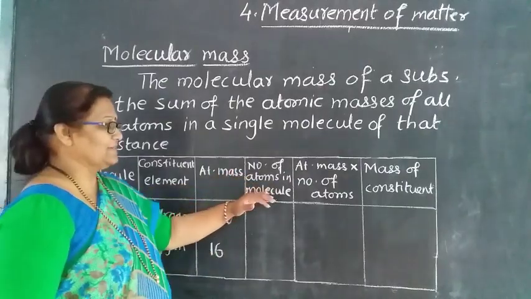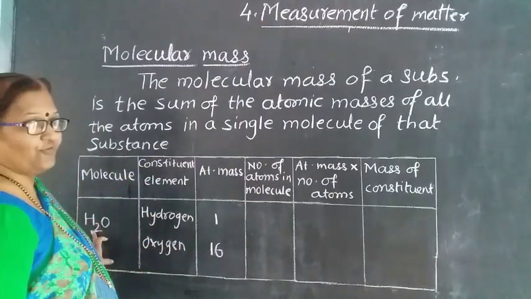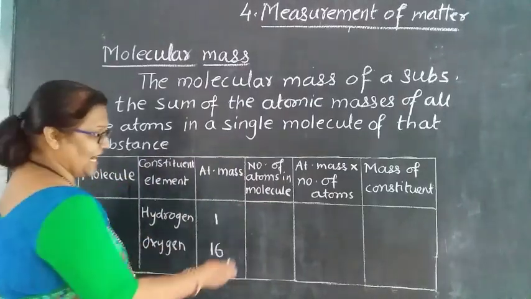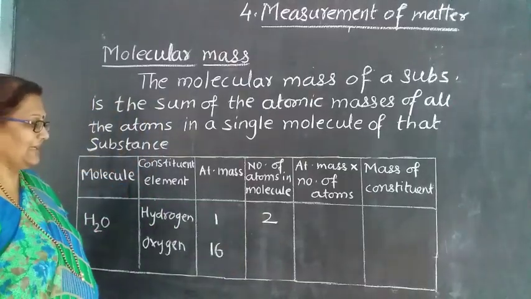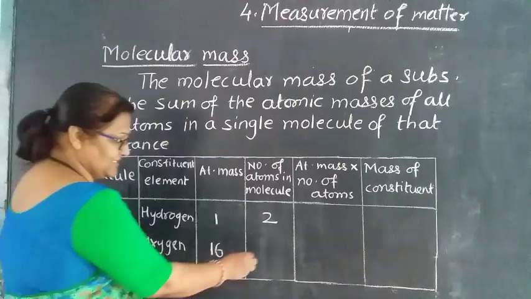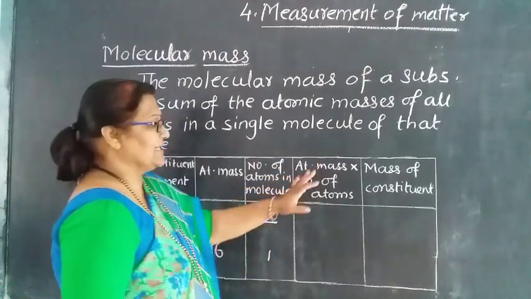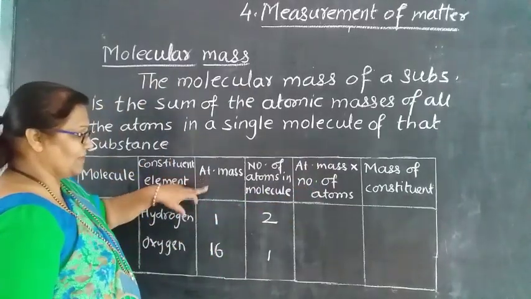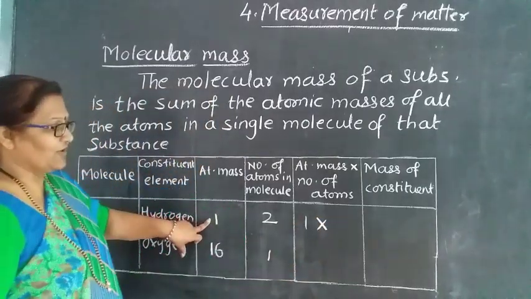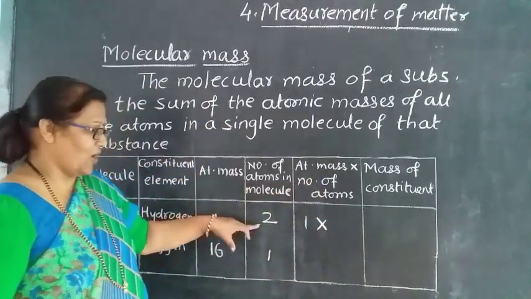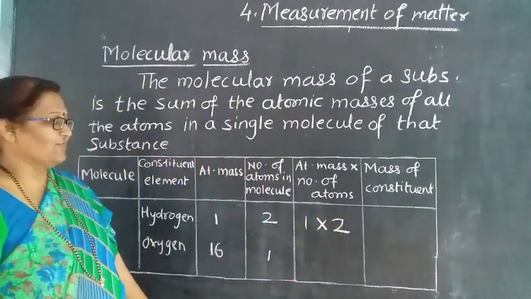Now the number of atoms in a molecule. This column we have to see. The formula is H2O. That means hydrogen has 2 atoms and oxygen is 1. So what are we going to do further? Atomic mass into number of atoms. The atomic mass is 1, and the number of atoms is 2, so we are multiplying 1 by 2.